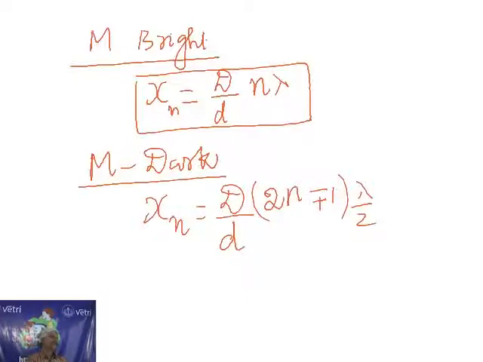In most North Indian books, they follow 2n plus 1. What is the reason? If n is equal to 0, we get the first condition, lambda by 2. Anyhow, what is the idea? We have to get odd multiples of lambda by 2 for dark and even multiples of lambda by 2 for bright. That is the thing you have to understand.